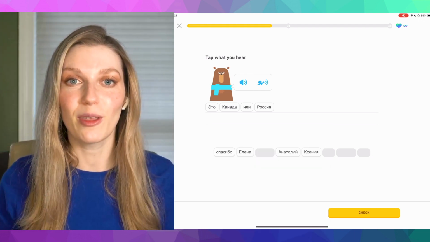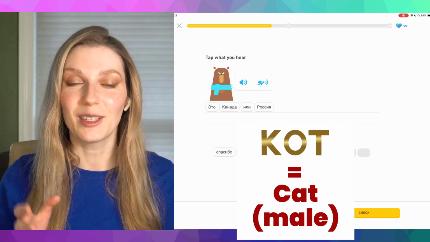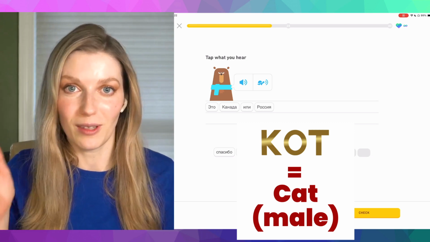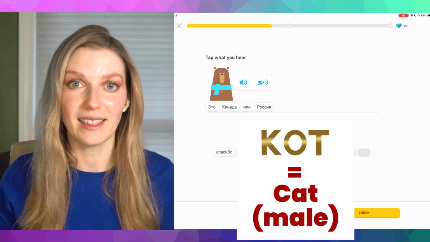Same actually with the word cat. In English, it starts with the C, and in Russian, it also starts with a К. Кот, or cat. Cat, кот.